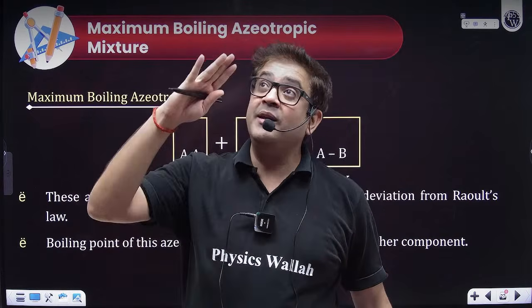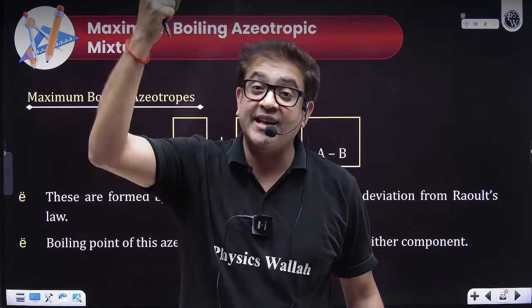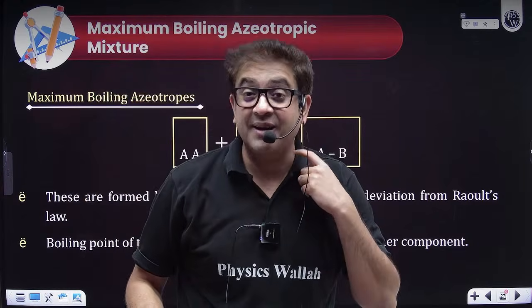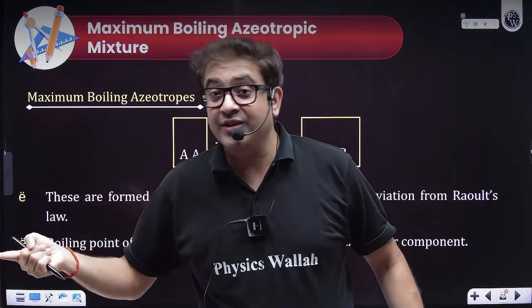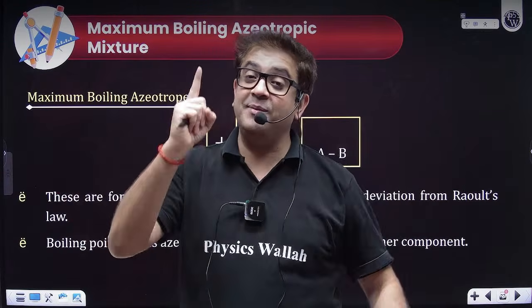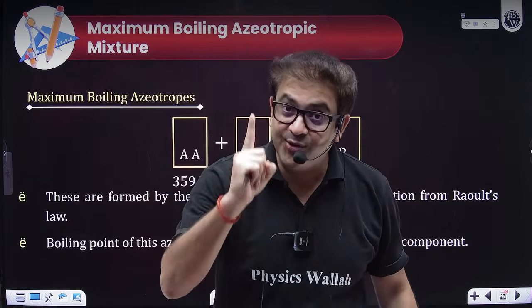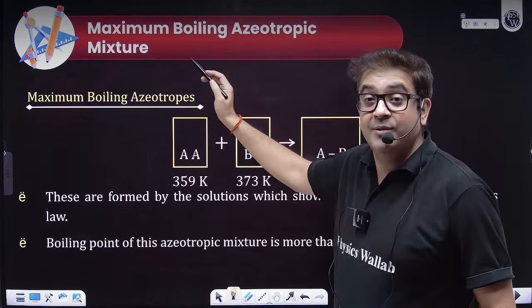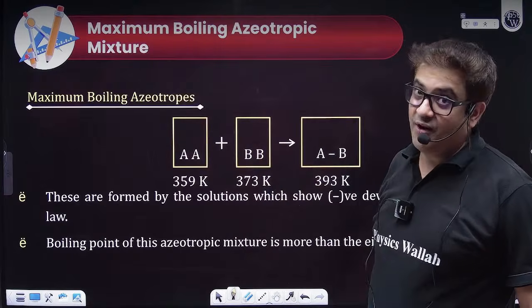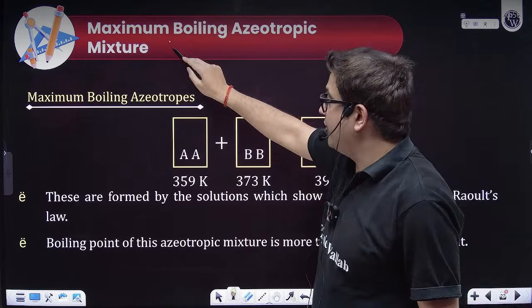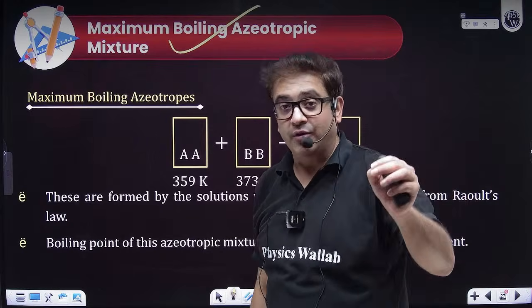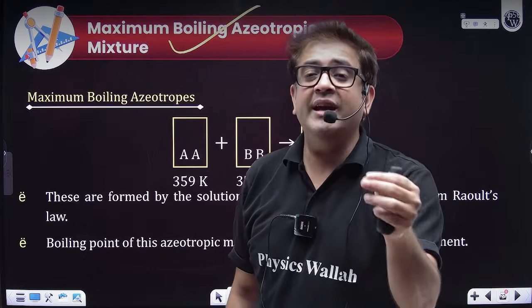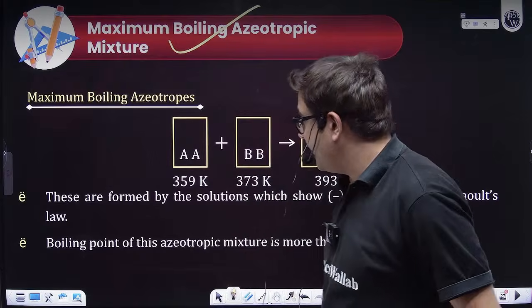Because I will be giving pressure equal to atmospheric pressure at a higher temperature. That means I must be very much in love with the component with which I have been mixed. That means it will be formed by those non-ideal solutions which will be showing negative deviation from Raoult's law, and hence I'll be showing maximum boiling azeotropes or maximum boiling azeotropic mixture. I hope everybody is clear.